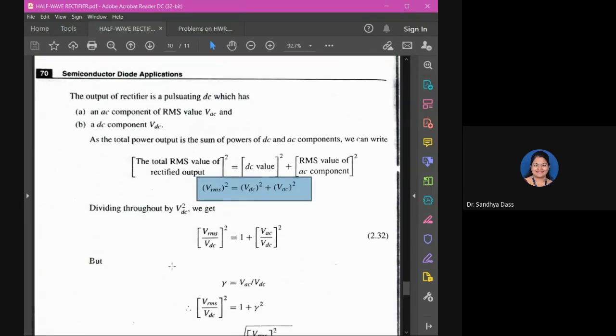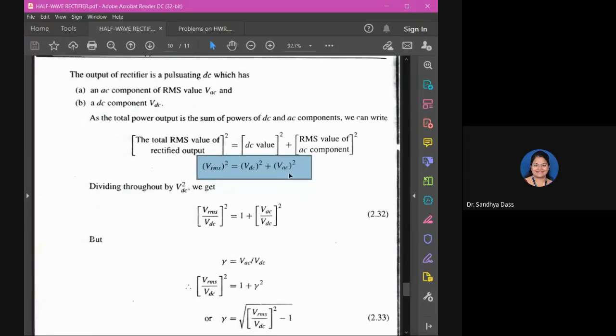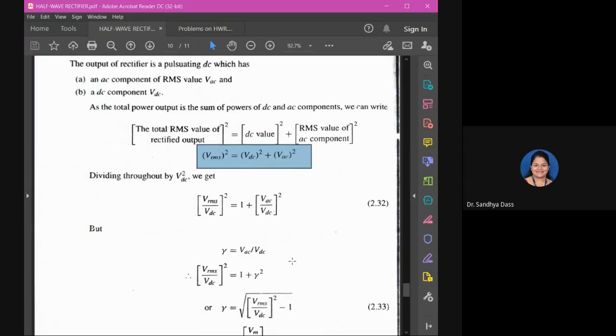All right. Divide the whole term by VDC square. VRMS by VDC whole square will be equal to 1 plus VAC by VDC whole square. Dividing this expression which I have highlighted by VDC square, you have on the left hand side VRMS by VDC whole square is equal to 1 plus VAC by VDC whole square.